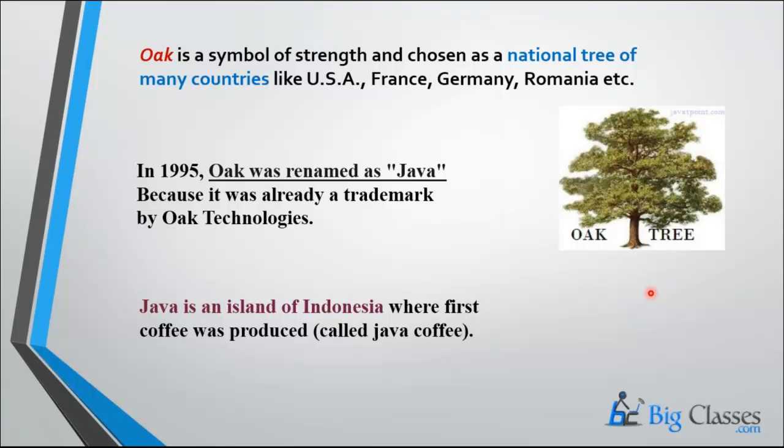Actually, Java was developed in the USA, and that's why they chose the name Oak. What is our national tree? We call it the neem tree, right? In the same way, they have a national tree called oak. That's why they kept the name as Oak. And in 1995, it was renamed Java. And here, Java is an island of Indonesia.